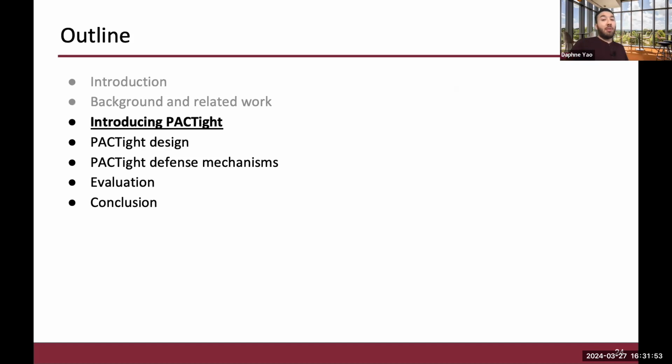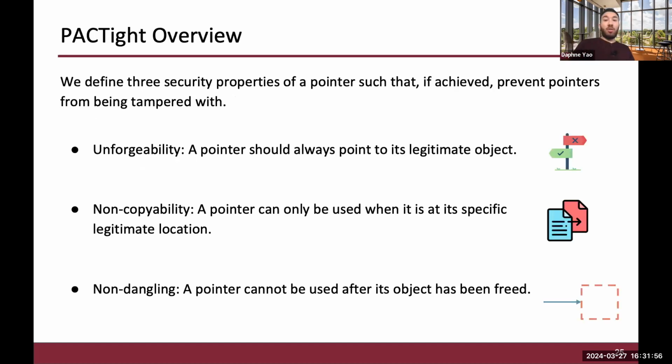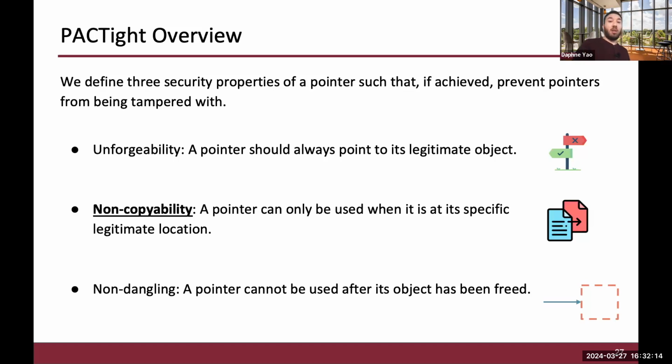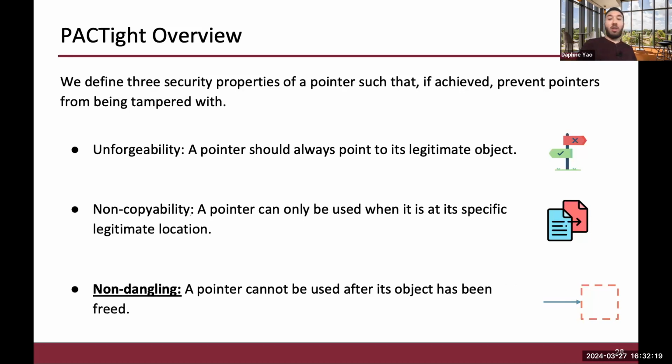And so I'm going to introduce our solution, PACTight. Based on the limitations that I've mentioned, we identified 3 security properties in pointers that, if they are enforced, completely protect pointers from being abused. They are unforgeability, in which a pointer always points to its legitimate object. Non-copyability, meaning a pointer cannot be used in a location other than its legitimate one. And non-dangling, meaning that a pointer cannot be used after the object has been freed. Enforcing these 3 properties tightly seals the pointers from illegal use.